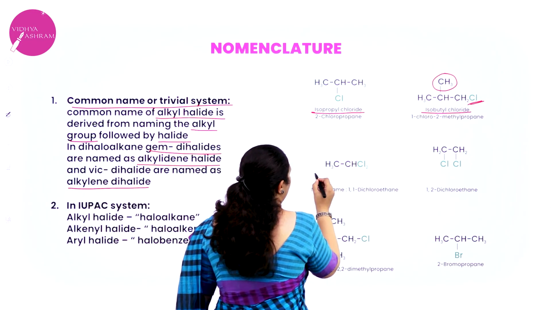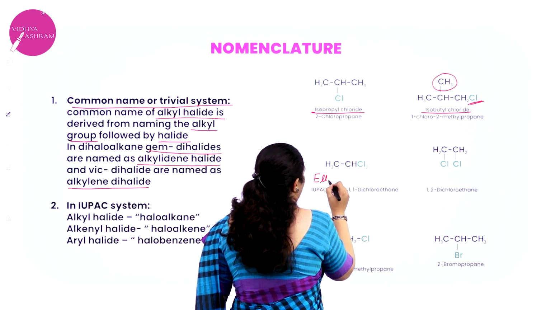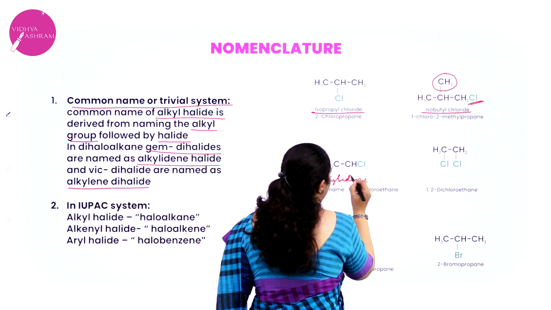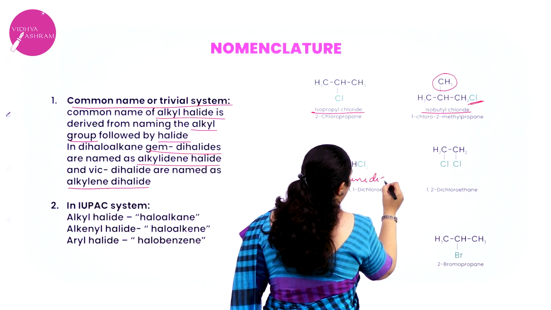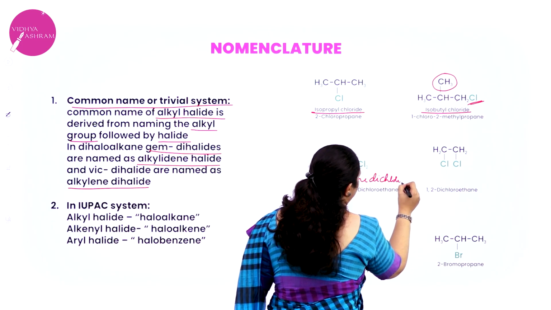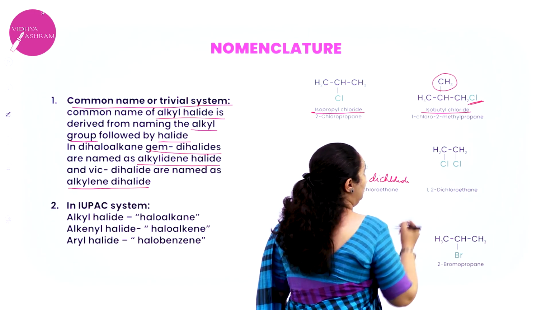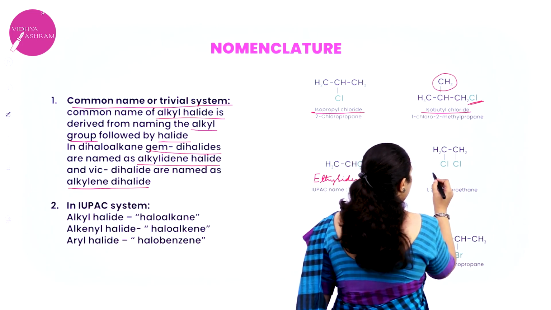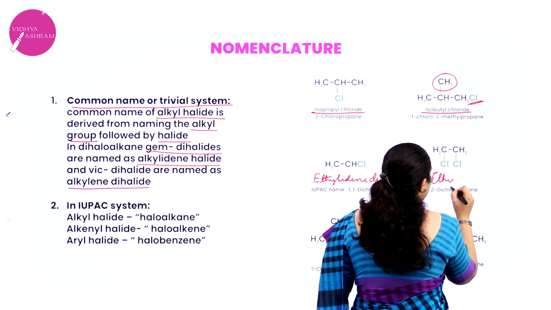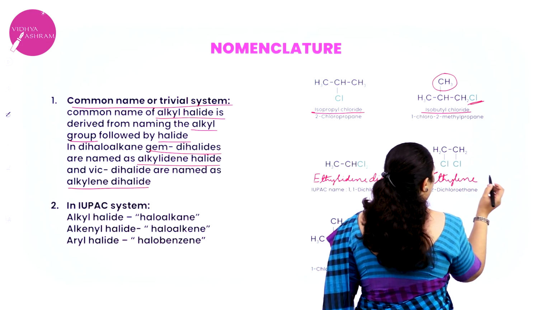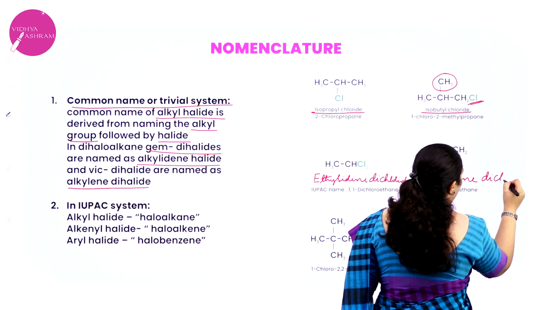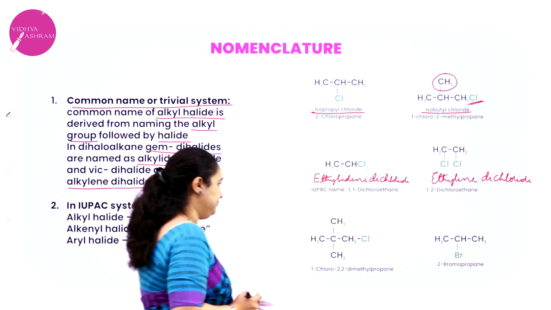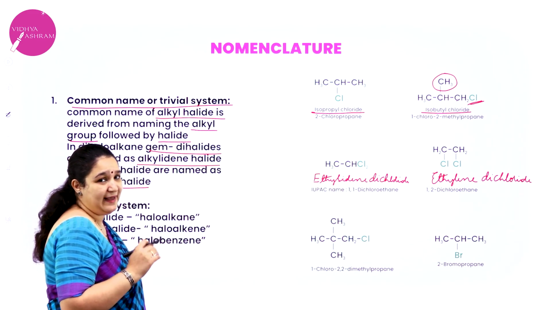It is ethylidene dichloride. And if they are present on neighboring carbons, that is a vicinal dihalide, it is ethylene dichloride.